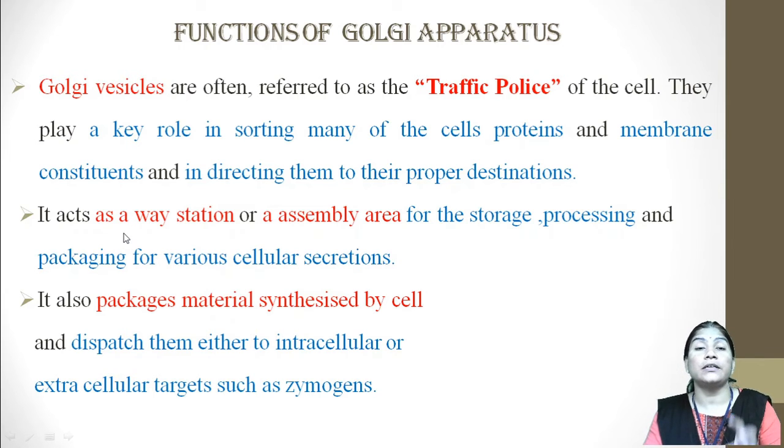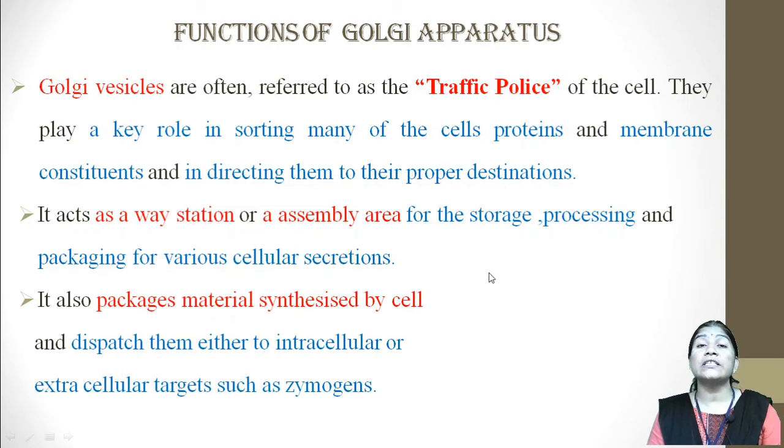The Golgi apparatus acts as a way station or an assembly area for the storage, processing and packaging of various cellular secretions. It also packages the material which is synthesized by the cell, and dispatches it either to an intracellular or an extracellular target, such as the zymogens.